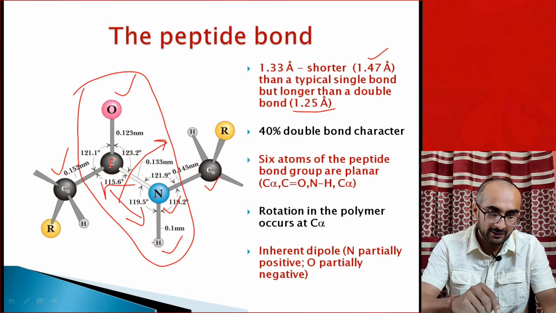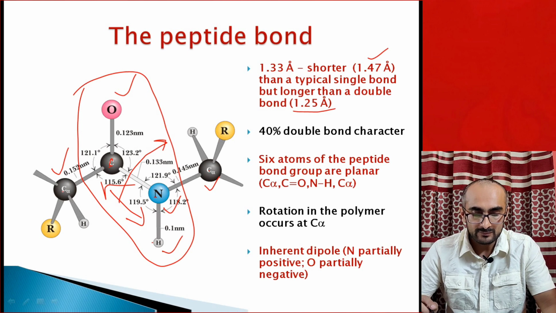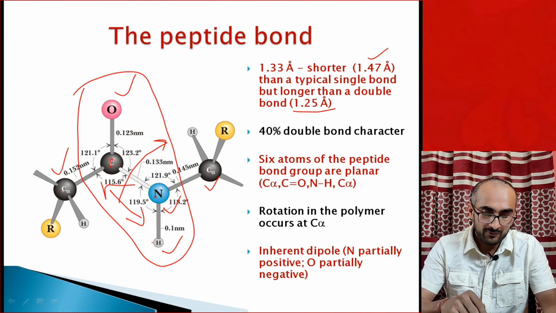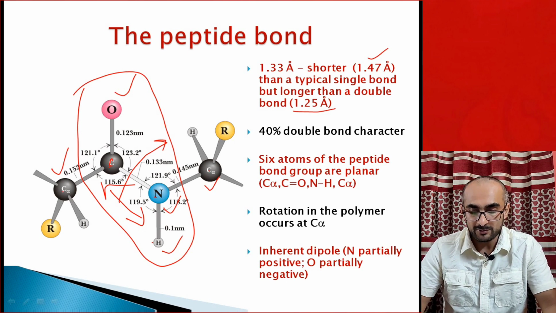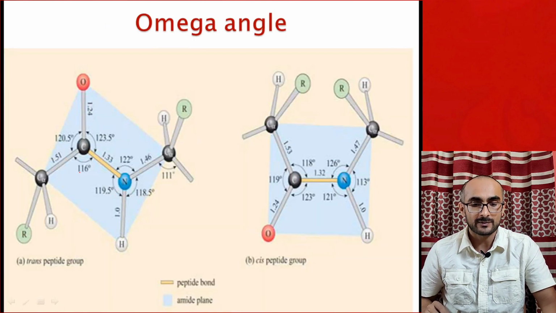So 1, 2, 3, 4, 5, 6, these 6 atoms are planar in nature. And of course it has got a dipole moment also. This we have discussed in earlier lecture about peptide bond.